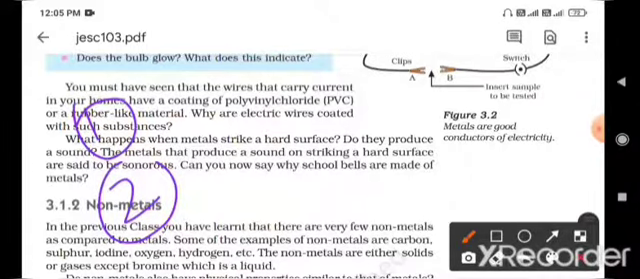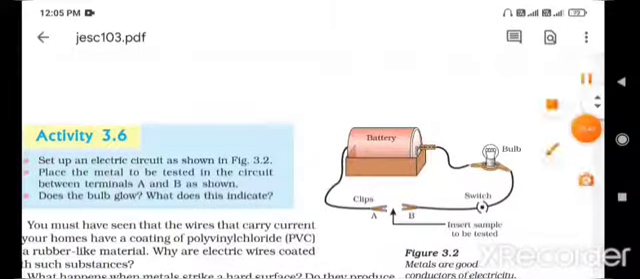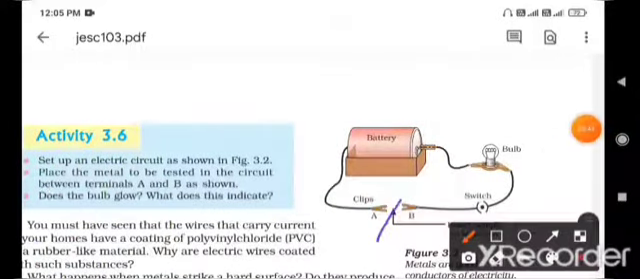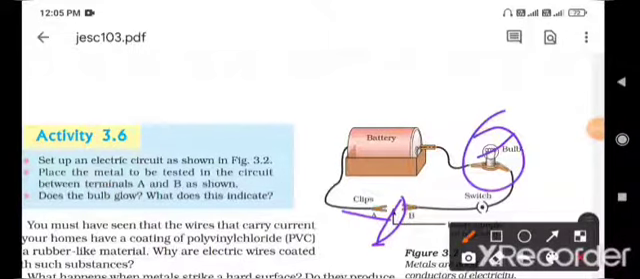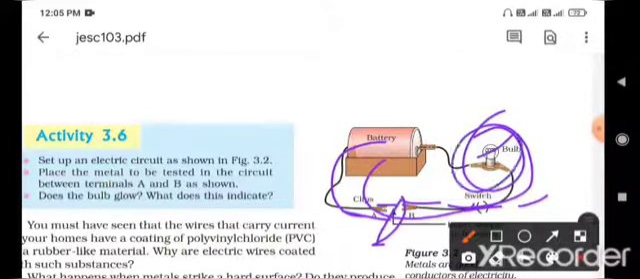Again, in this activity, when the metals are placed in terminals A and B, the bulb glows. By switching the switch on and off, the electric charges move through terminal A and go to terminal B, and the bulb will glow here. This is called the conduction of electricity. So these are some basic physical properties of metals.